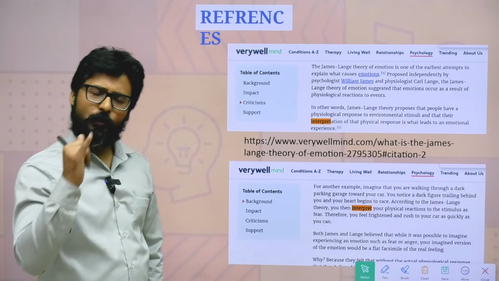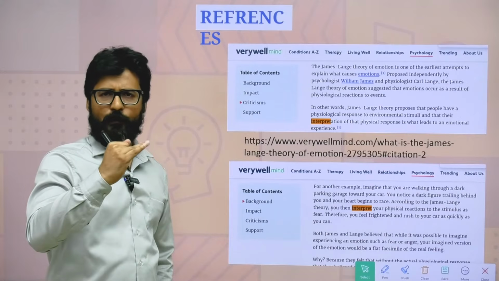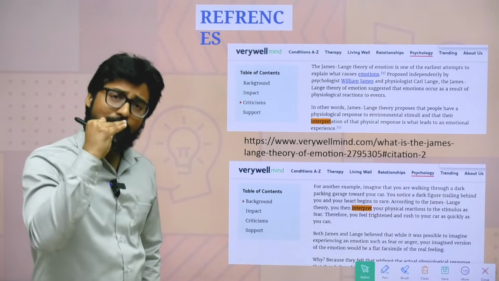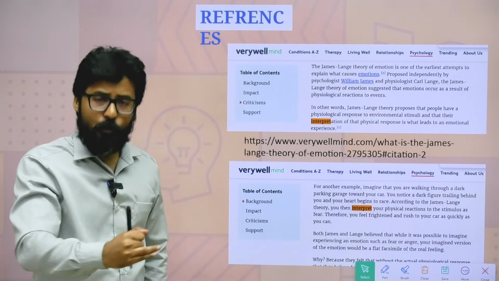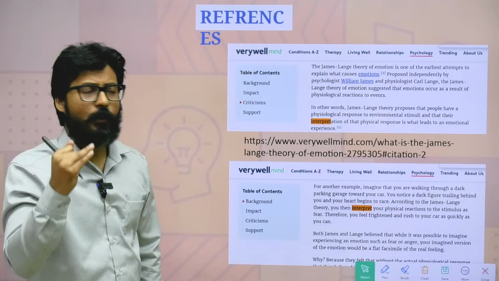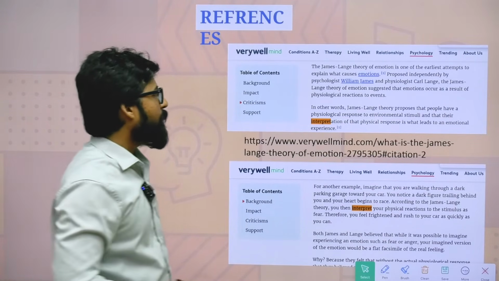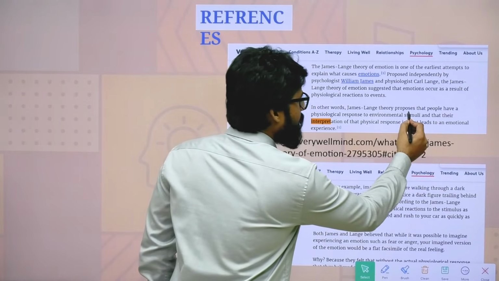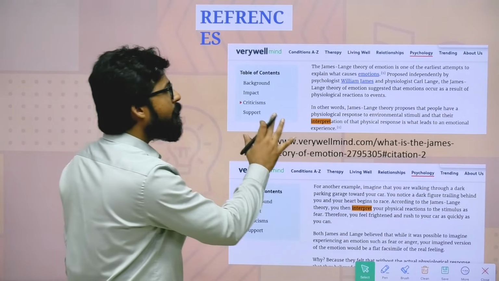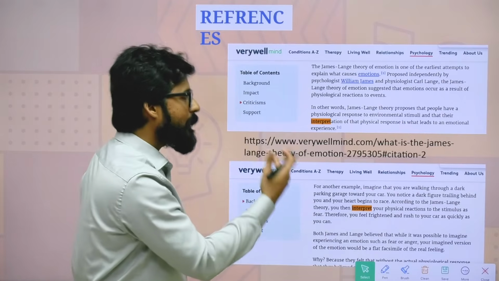As I already told you, there will be an event, then just because of the event there will be arousal, and interpretation of that arousal, those physiological changes, can lead to emotion. Here you can see James-Lange's theory proposes that people have a physiological response to an environmental stimulus.